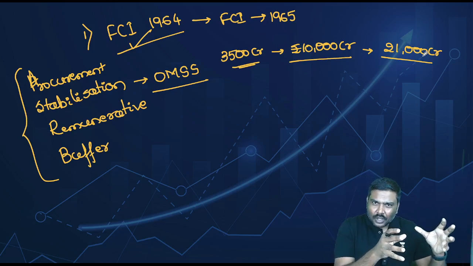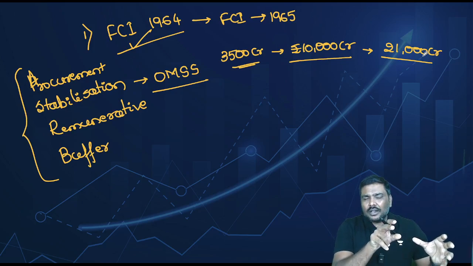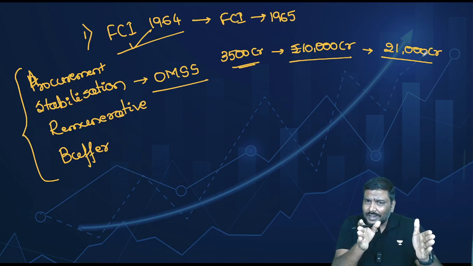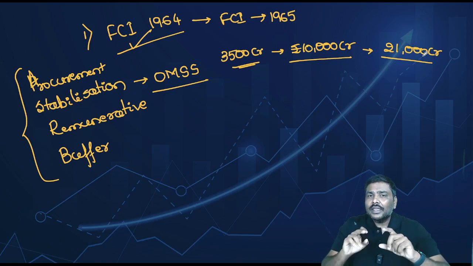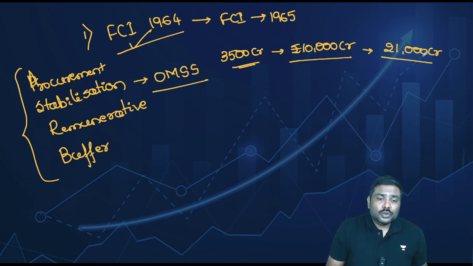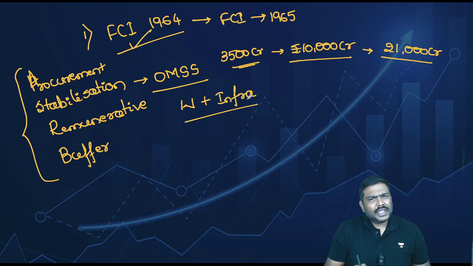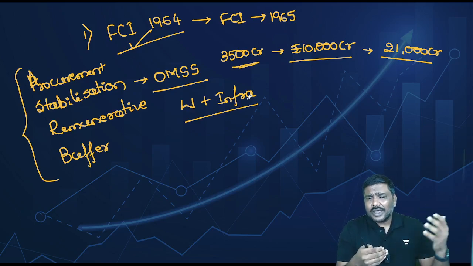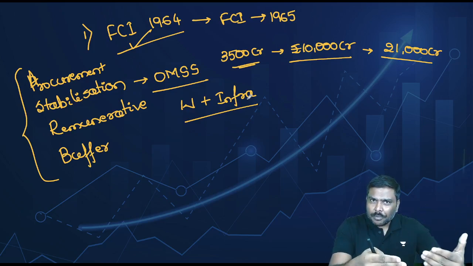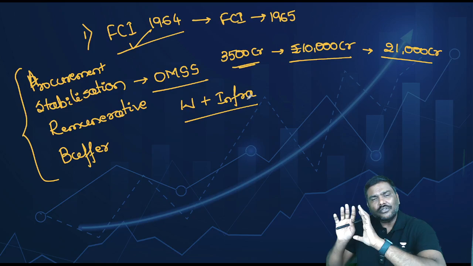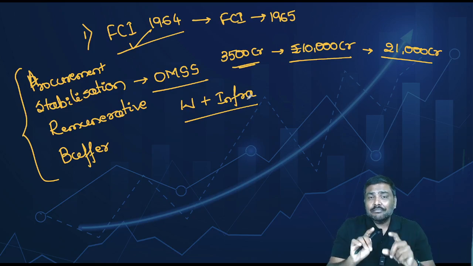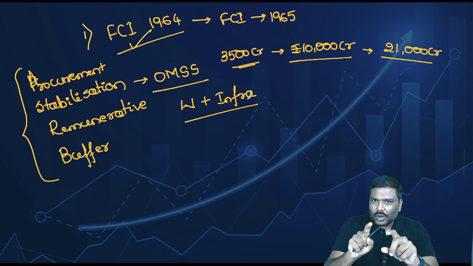Rather than having 10,000 crore rupees in the form of capital, now the government will increase its capital in FCI. FCI will get more money which they can use for working capital as well as infrastructure development. They can use it either for working capital, that is day-to-day operational requirement, or they can use it to develop other types of infrastructure. That is the importance. That is why you will have to understand this.